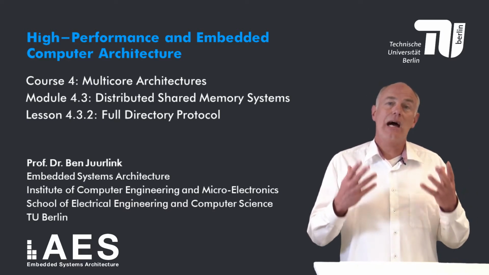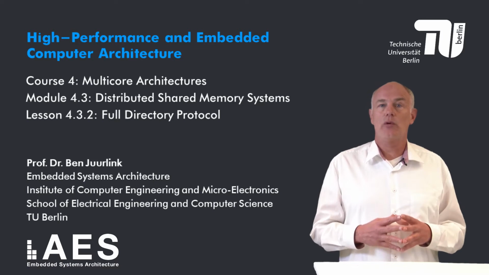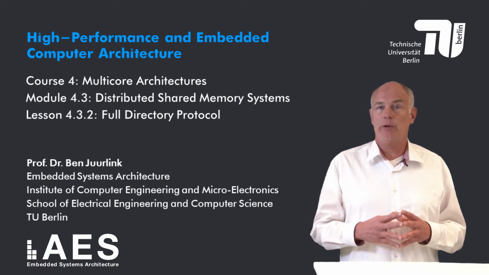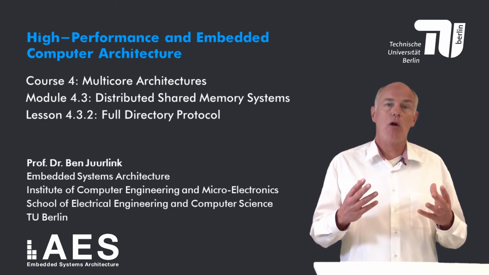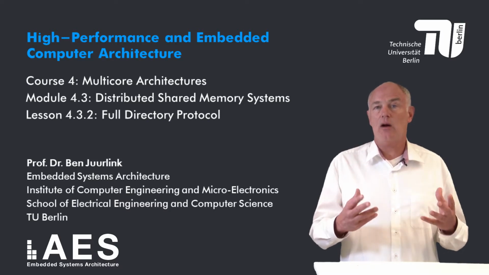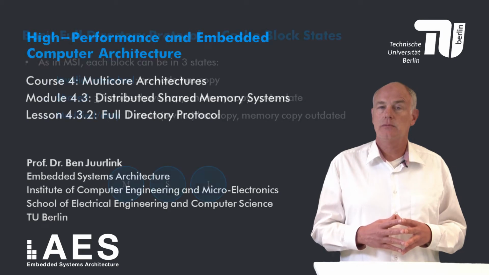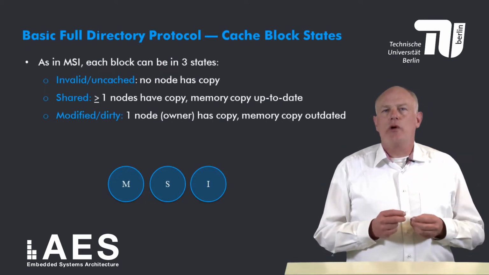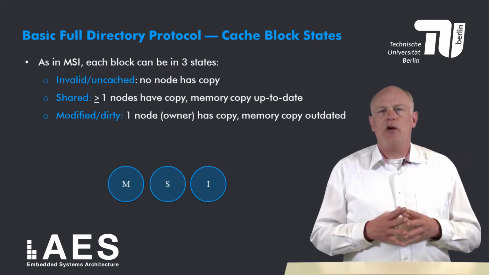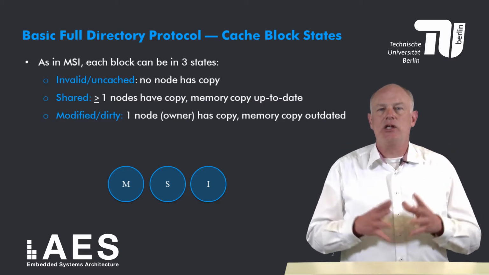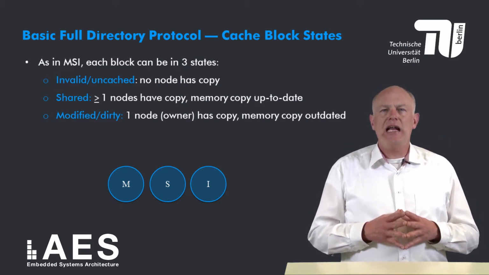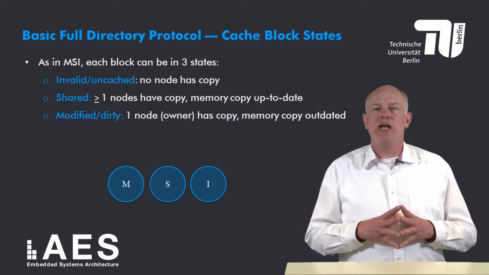In this lesson I will describe the basic directory protocol called the full directory protocol. For each memory block, this protocol keeps track of which cores or nodes have a copy of that block. As in snooping protocols, we must also keep track of the state of each cached copy of a block. For that we will use the baseline MSI protocol.